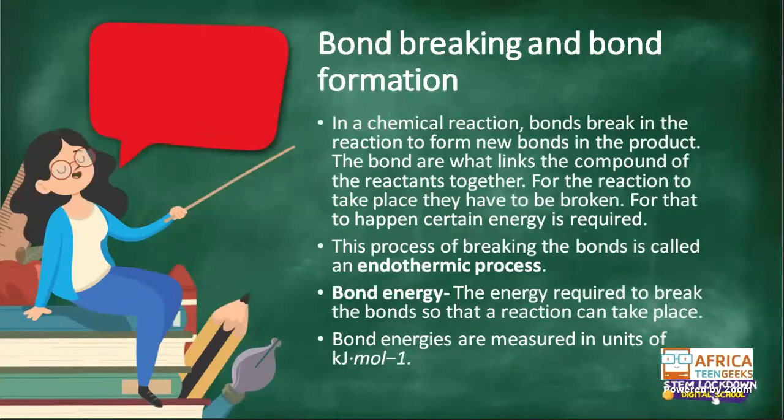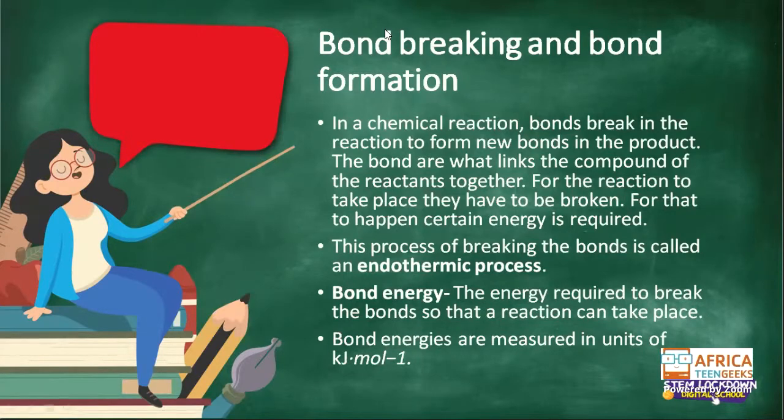So bond breaking and bond formation. Okay, that's the next thing that we're going to speak about. In a chemical reaction, bonds break in the reaction to form new bonds in the product. Do you understand? I think I've already explained that more when I said that bonds will break. For example, you find HCl gives you H2O plus O2 plus HCl. So they just keep swapping and changing. I'm just making an example, but they always keep changing, as we've seen in most of the problems that we've done before.